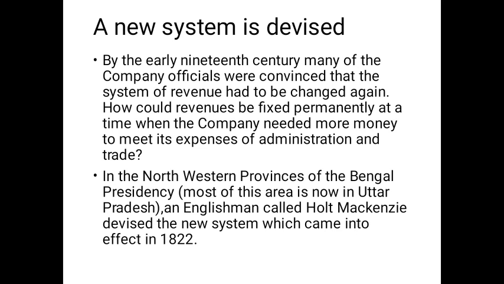The permanent settlement system created many problems for the tenants as well as the zamindars, and directly created problems for the company in getting its revenue income. So in the early 19th century, many company officials were convinced to change the revenue system.